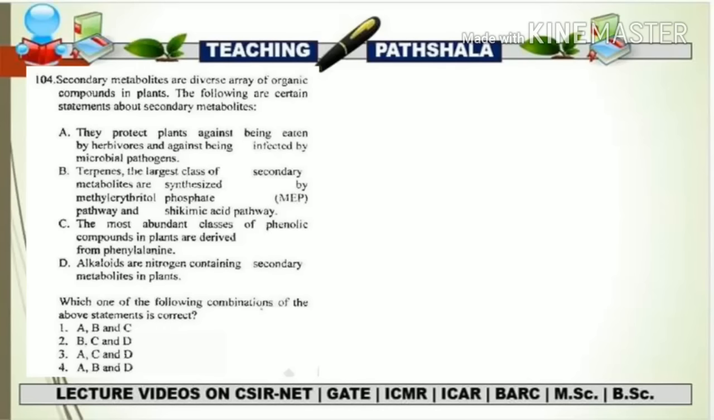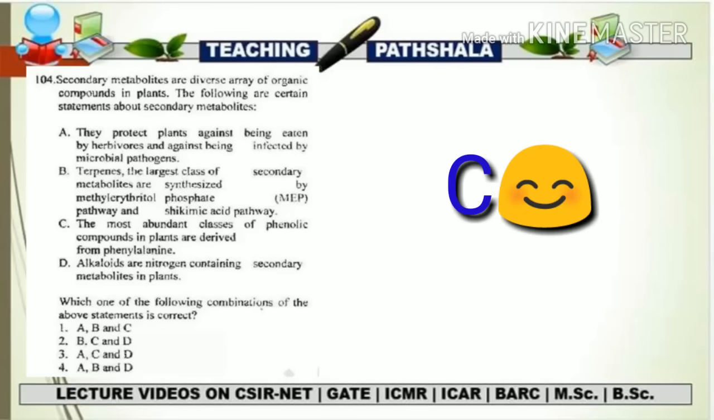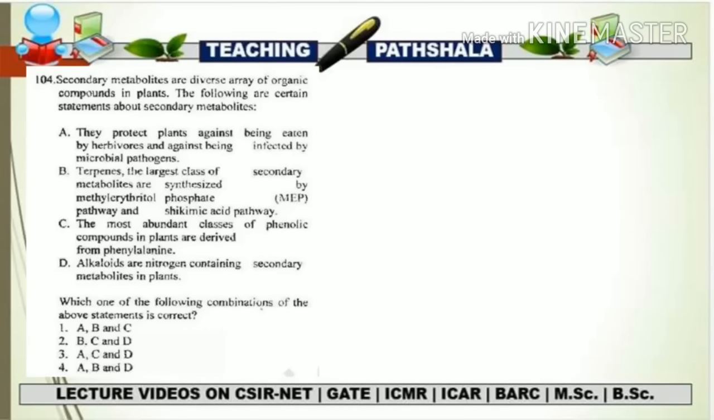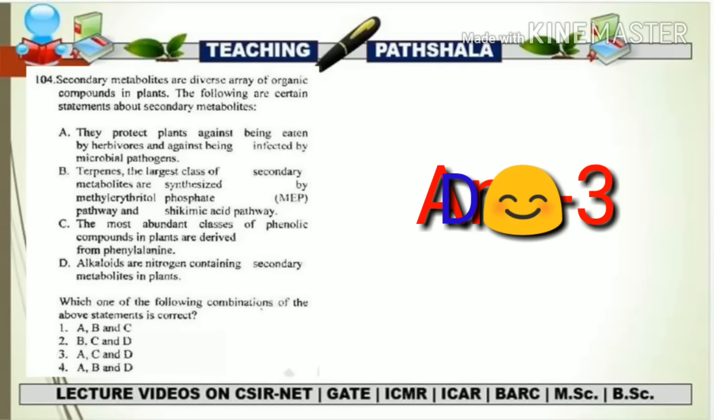But let's see the C and the D statements too. C statement is, the most abundant class of phenolic compounds in plants are derived from phenylalanine. So this statement is totally correct, mainly because they are formed from the shikimic acid pathway. The D statement is, alkaloids are the nitrogen containing secondary metabolites in plants. So this statement is also true. We have just studied about that. So in this way, the correct combination will be C and D, that is option number 3.